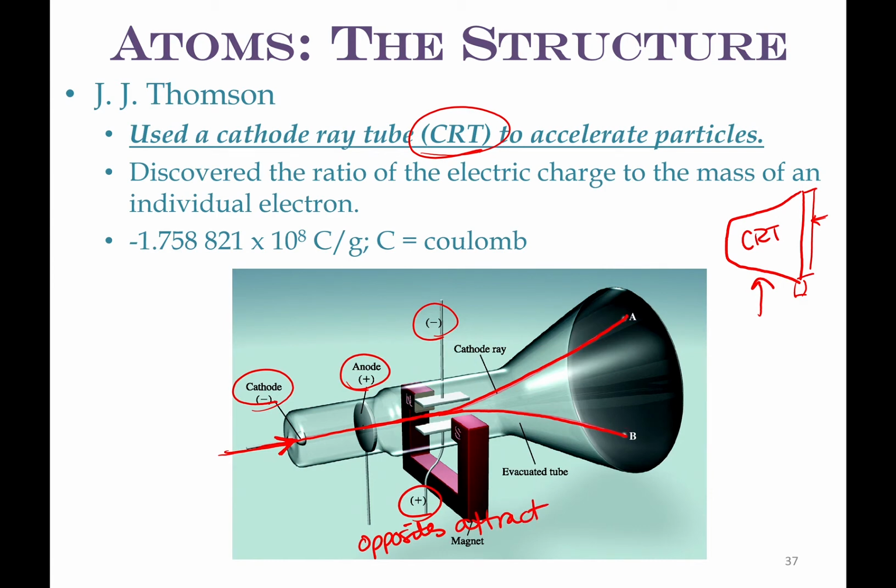We have different types of radiation that we're going to talk about, and what they used to determine this. But what J.J. Thomson was able to discover using this: he varied the voltage across these plates right here, and then he measured how much this beam of particles bent. From that data, he was able to get the charge to mass ratio of an electron.